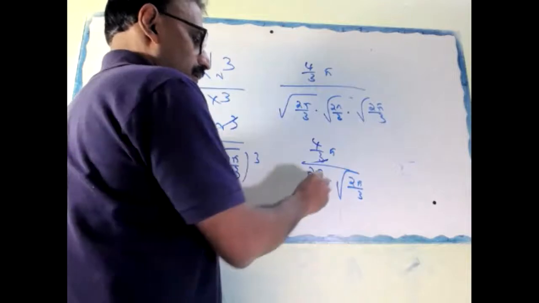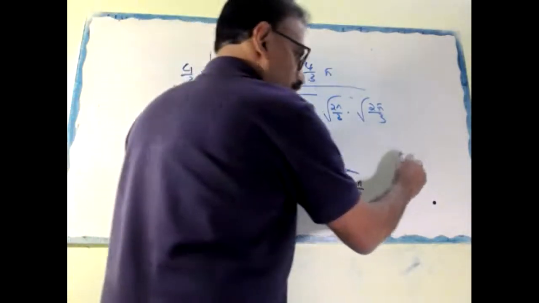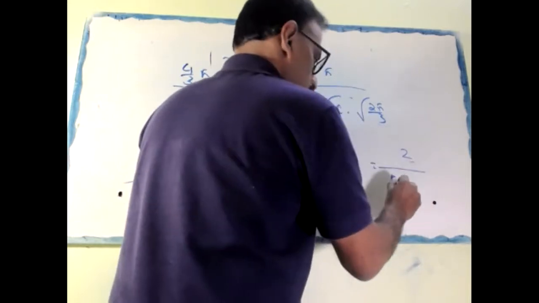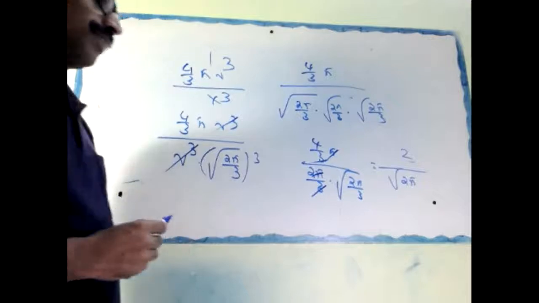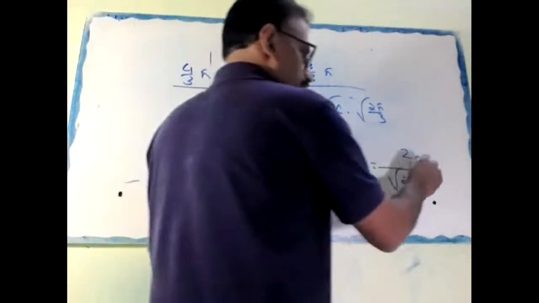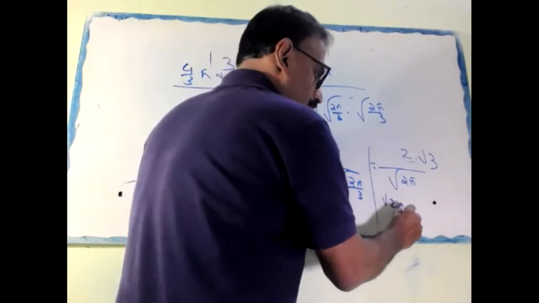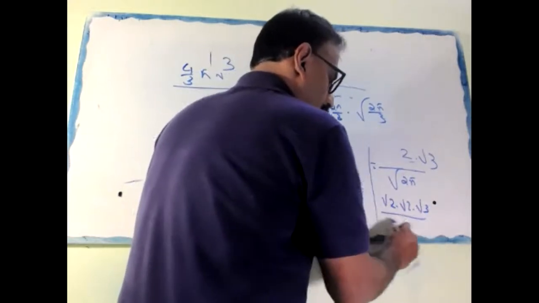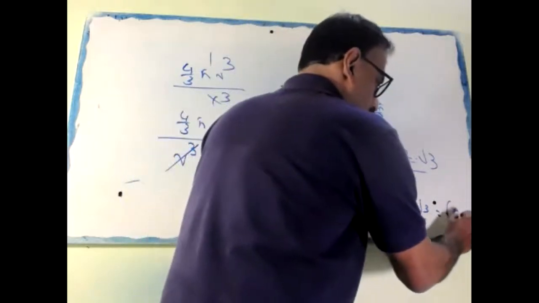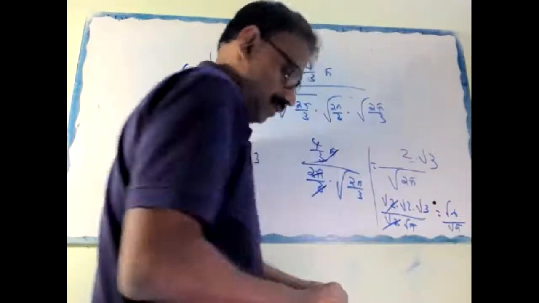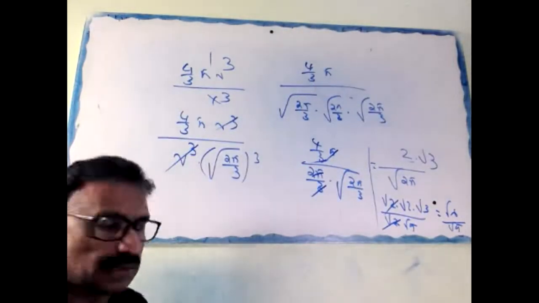3 cancel, pi cancel, 2 cancel, 4 and 2 cancel 2. 2 divided by root of 2 pi, okay, divided by root of 3. Root of 3 I am taking up. That is 2 I can write root 2 into root 2 into root 3 divided by root 2 into root of pi. 2 cancel. That is root 6 divided by root of pi. This is the ratio. Okay. Clear now for us?